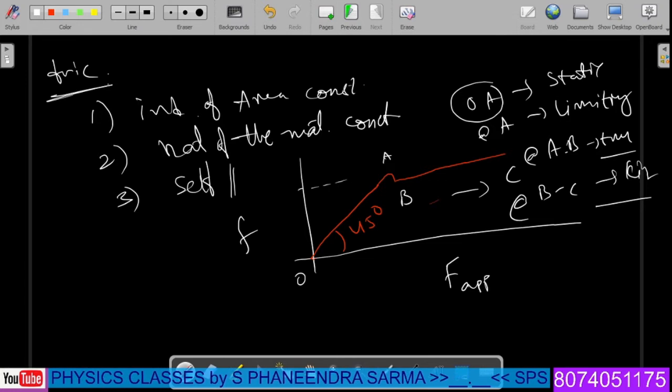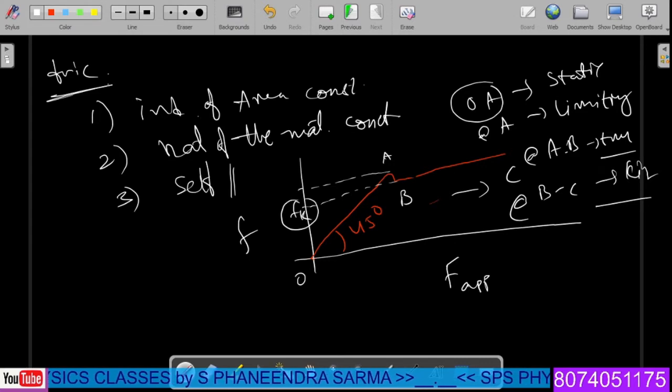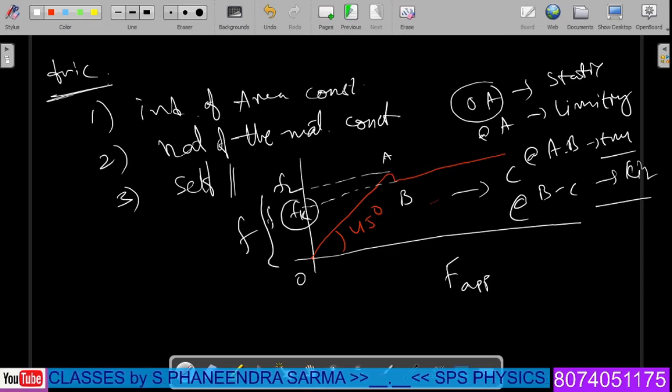Now in the given case, if you observe carefully, this particular line is called Fk, the kinetic friction line, a constant quantity irrespective of the applied force. This is called FL, and this entire part from O to FL is called Fs. At any point you can take, whatever the applied force, that value is equal to the static friction. If I increase the applied force, static friction also increases.